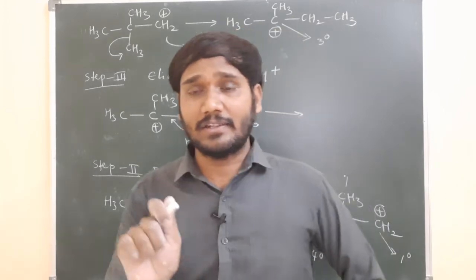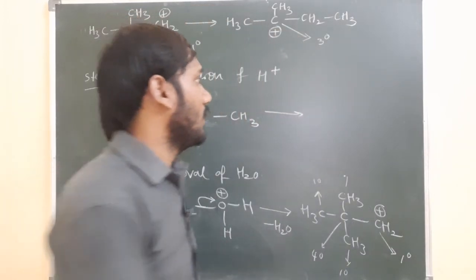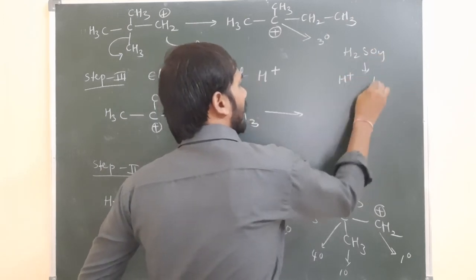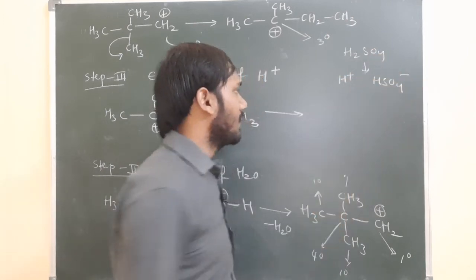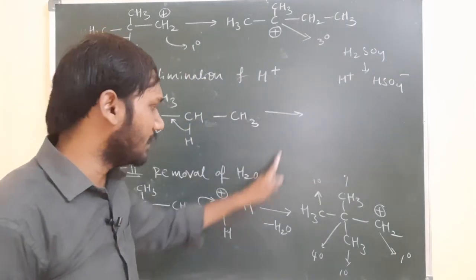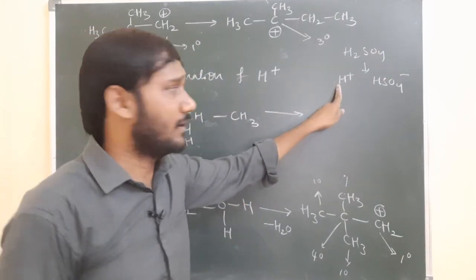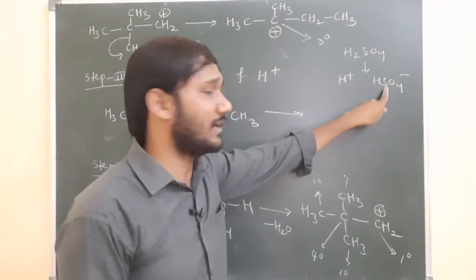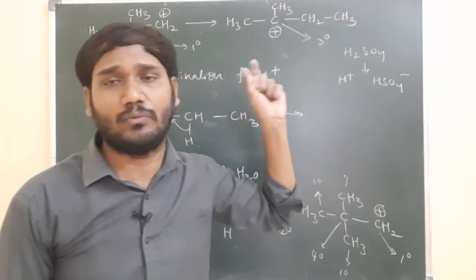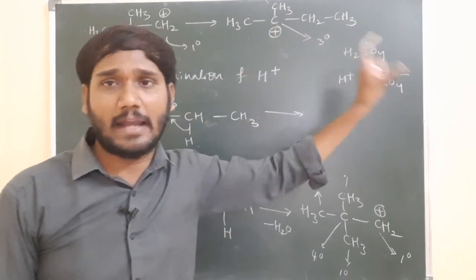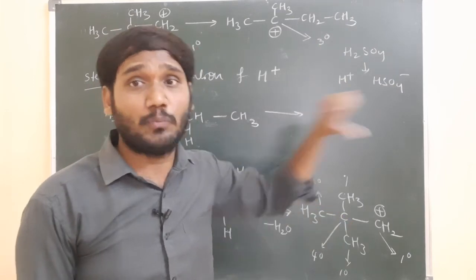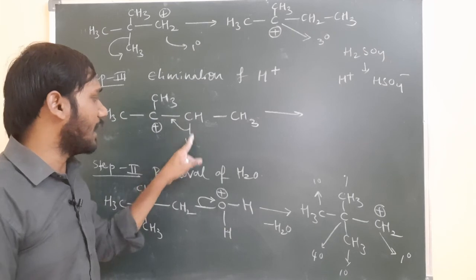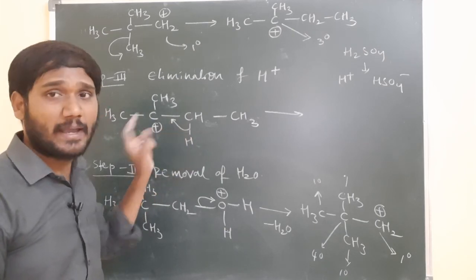Because sulfuric acid, starting, we are taking the H2SO4, H2SO4 releases the H plus and is converted to what? HSO4 minus. This H plus we used, because that is only eliminated as water. Right. So that means HSO4 minus is there. Now whatever H plus is released, this H plus reacts with HSO4 minus and is converted to the same H2SO4. So we can say it acts as a catalyst, not involved in the reaction, just pushing the reaction. Again H2SO4 is forming. So that's why H plus is released, and the carbon to hydrogen bond is migrated to here.